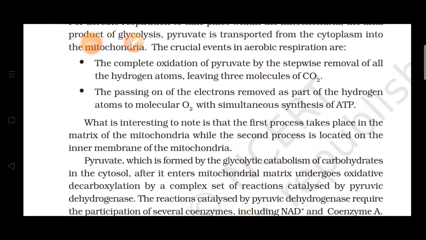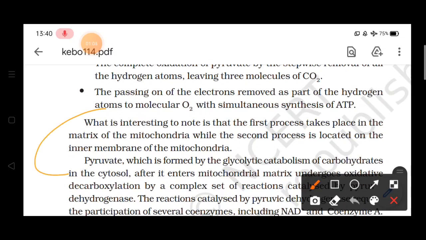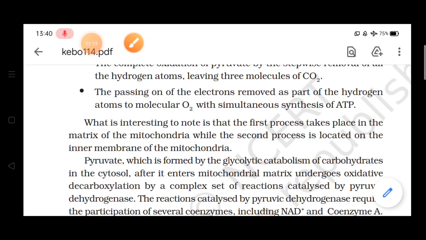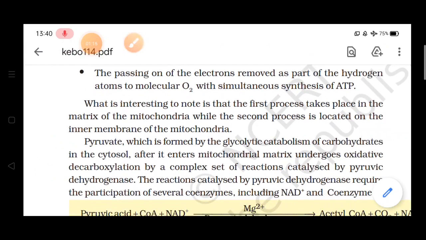Now what we have to note here is that, as we have just talked about the structure of mitochondria, mitochondria is an organelle and it is present in the cell. It has two layers. The first layer is continuous and the other layer is folded. So we can say this is the outer membrane and this is the folded structure, which is called the matrix. These two steps will take place at two different parts. The first step, which is the breakdown of pyruvic acid, will take place in the matrix of the mitochondria, and the second process will take place on the inner membrane of the mitochondria.